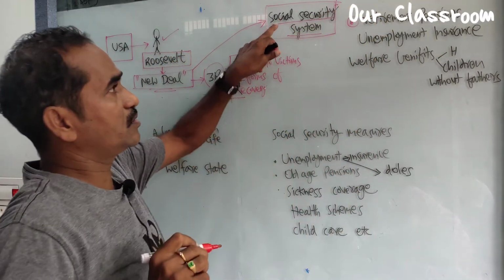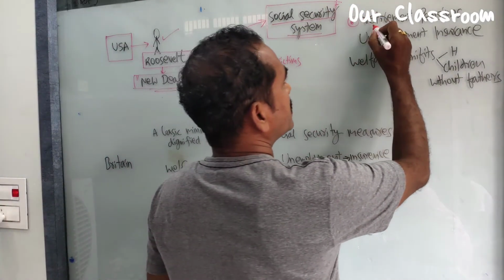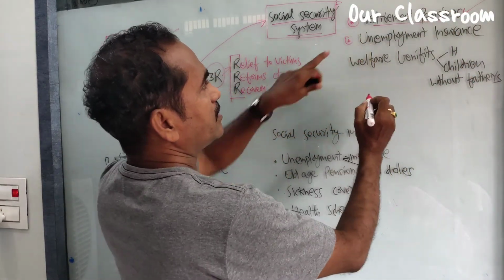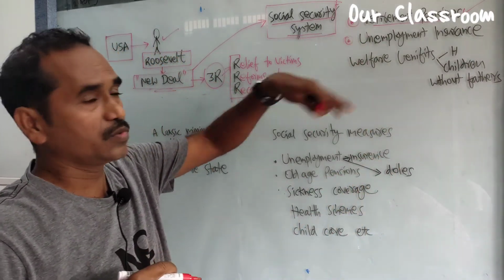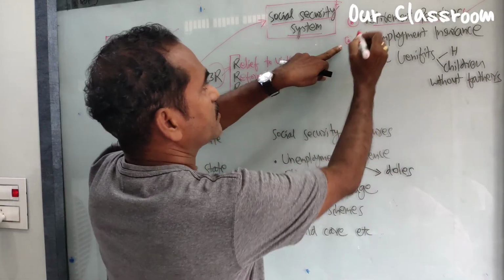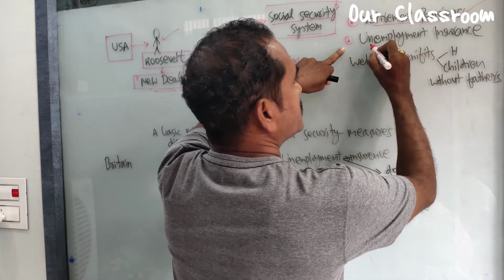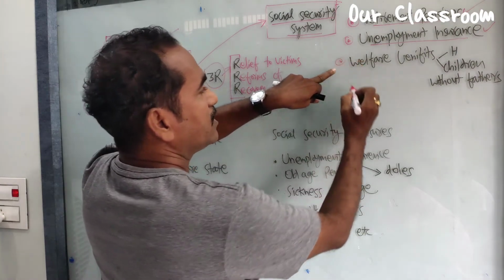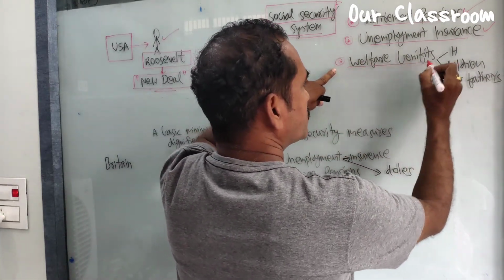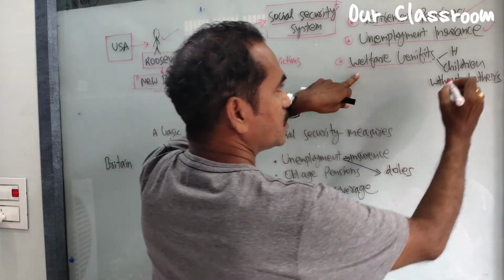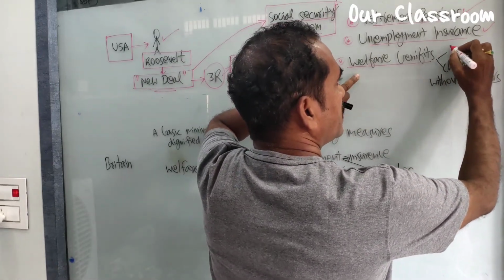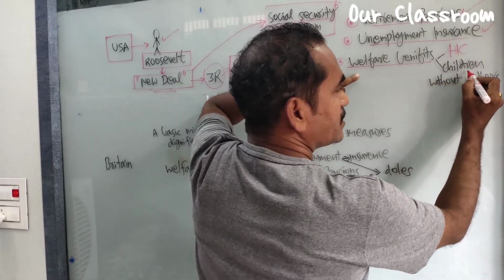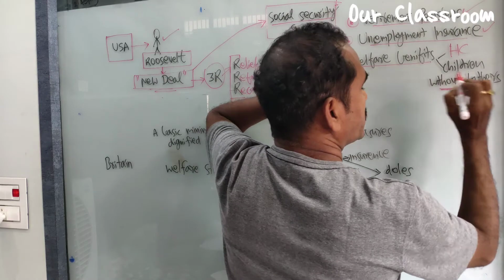According to this social security system, retirement pensions were given to the citizens who retired from the job. Unemployment insurance was given to the unemployed, and welfare benefits were given to handicapped children, handicapped persons, and also to children without fathers.